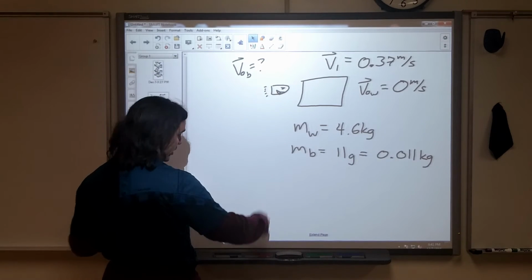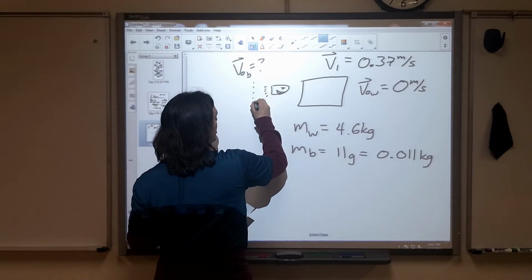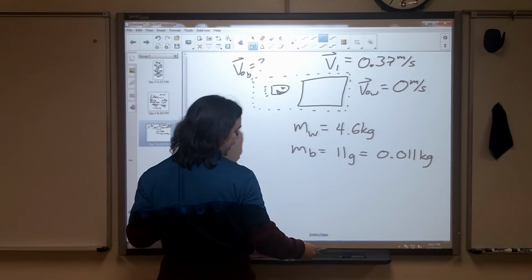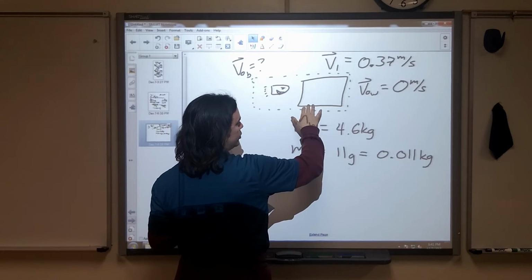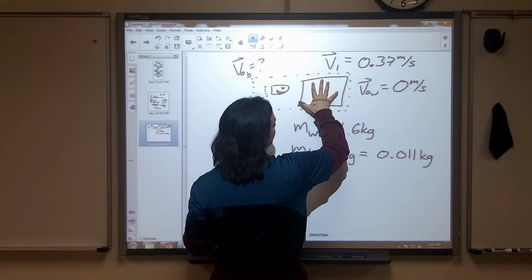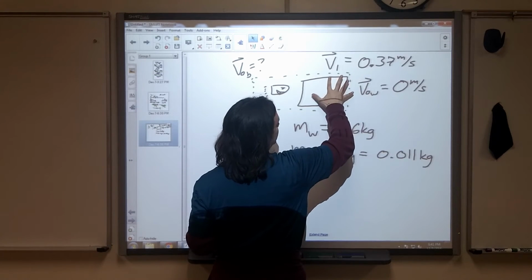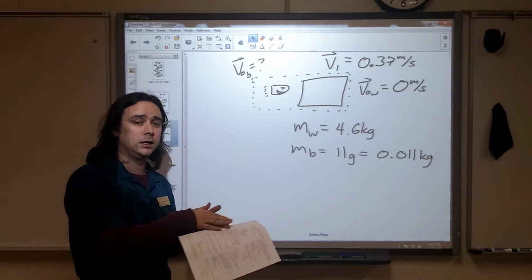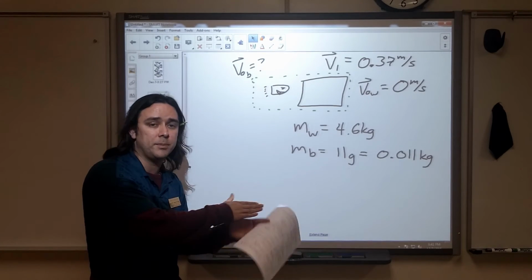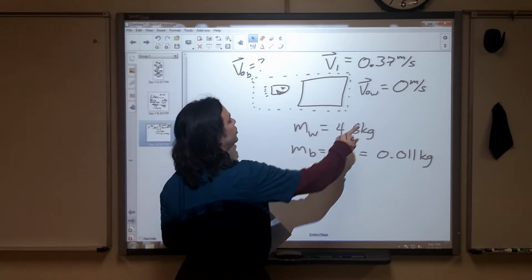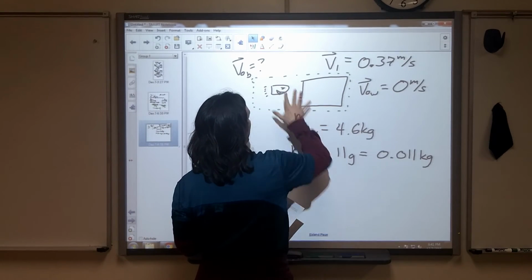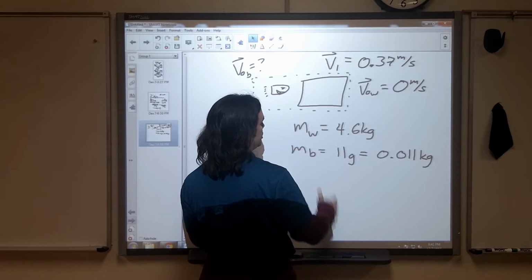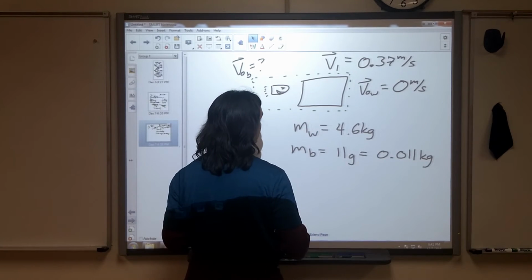All right, well, in this case, I'm going to set up a system. We've got the bullet flying through the air, and we're going to ignore anything like friction. Let's say that we're on a really smooth table here, because we're going to find right after they collide that the block and bullet combo are going 0.37 meters per second. Friction could kick in and bring it to sliding to a stop. There are other things that we could look at, but right after the collision, it's going this fast, and we have no significant external forces right before and right after the collision. So our momentum should, for the most part, be conserved.